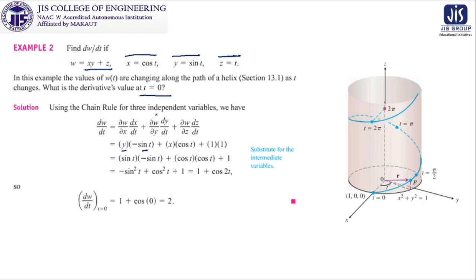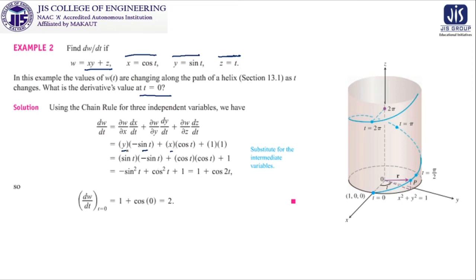Similarly, del w del y is going to be x. Do it: x is treated as a constant and taken outside, and y partially differentiated with respect to y is 1. And if z is differentiated partially with respect to y, it is 0. So we get only x.